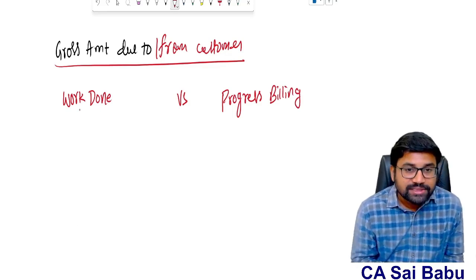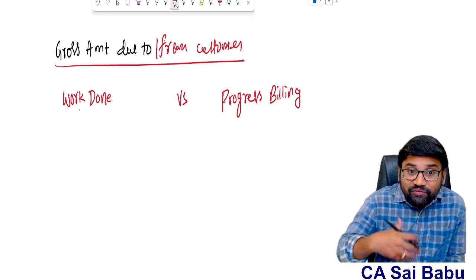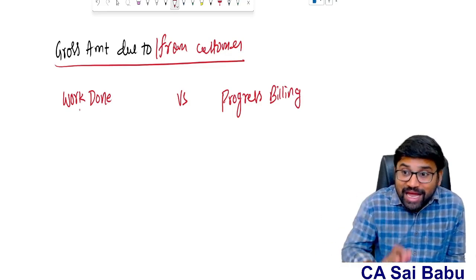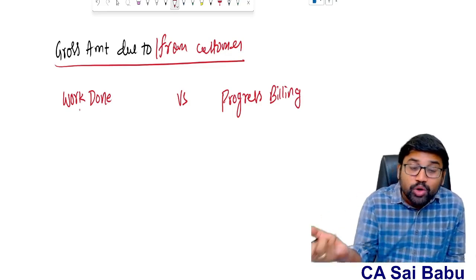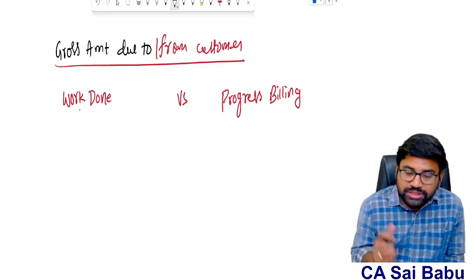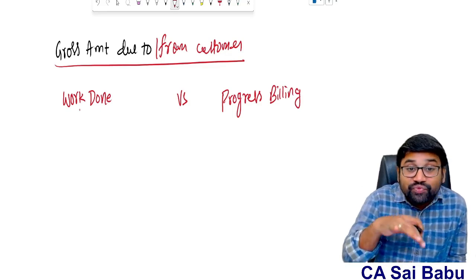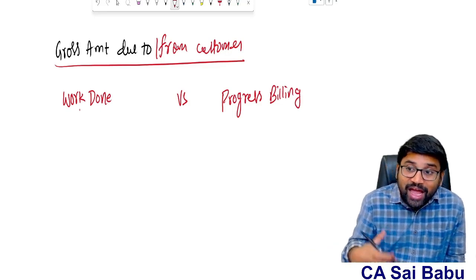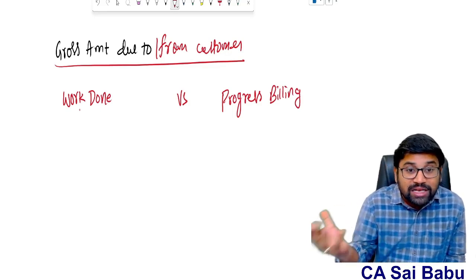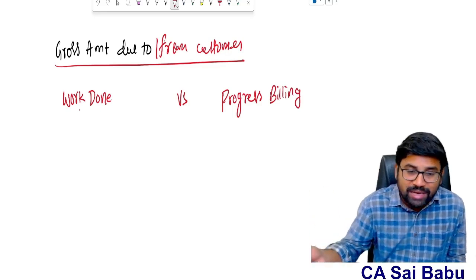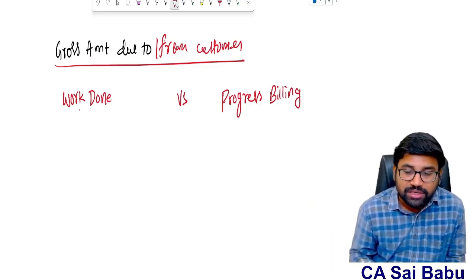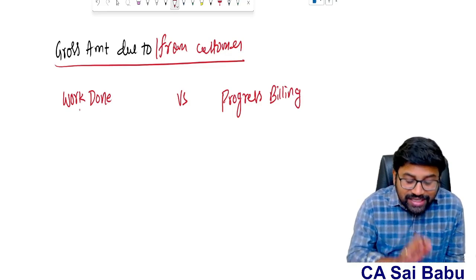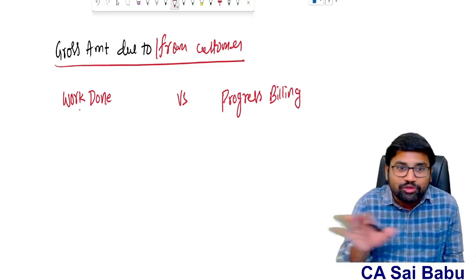I will compare this. Suppose the work done is more than the billing I have done, definitely the amount is due from customer. So that is my asset. Suppose work done is less than the progressive billing. That means I have done less work, but I made more bills. I mean, I have given more billing to the customer. That is my liability. So at the end of the year, as a contractor, I have to check.